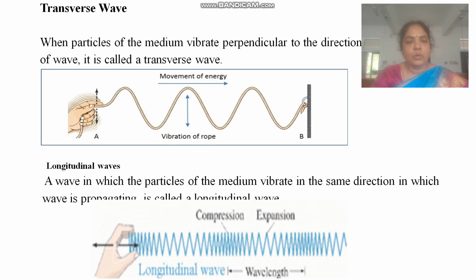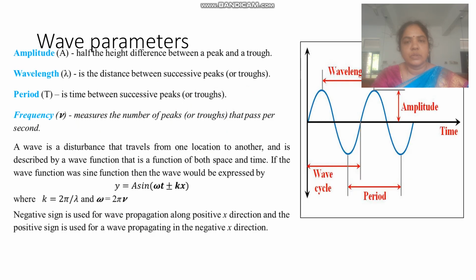Then let's talk about what a transverse wave and a longitudinal wave are. A transverse wave is one in which the particles of the medium vibrate perpendicular to the direction of propagation of the wave. It is called a transverse wave. A longitudinal wave is a wave in which the particles of the medium vibrate in the same direction in which the wave is propagating.